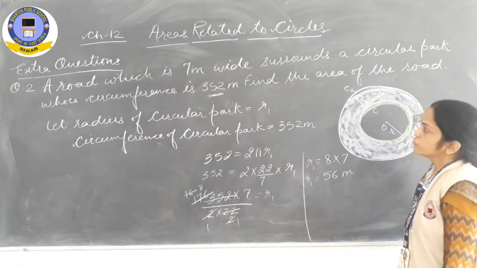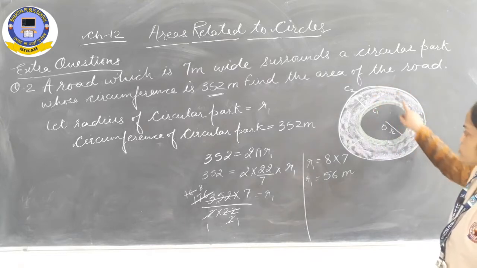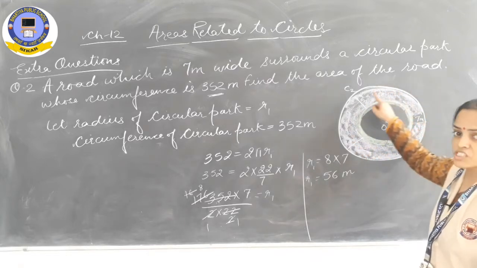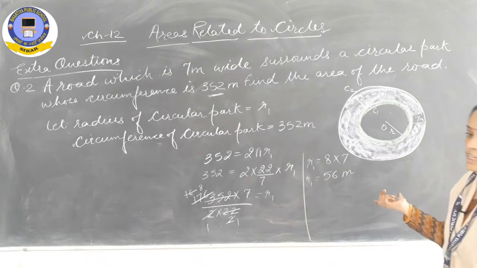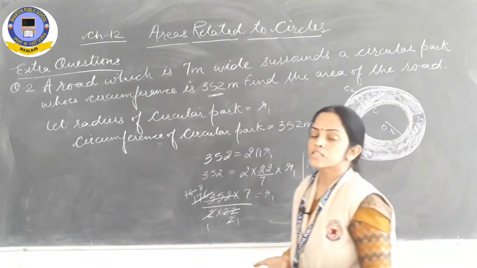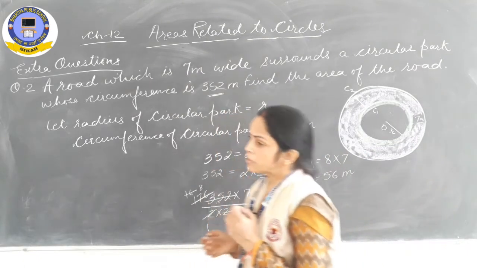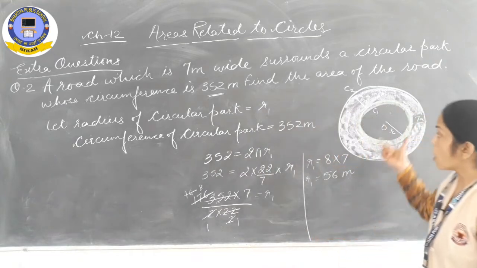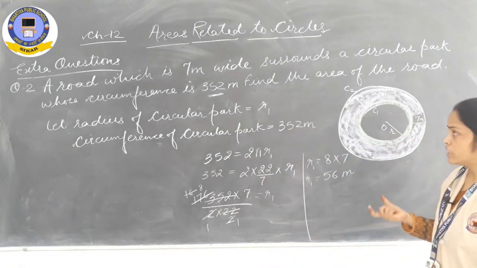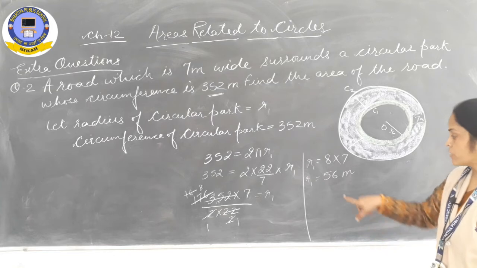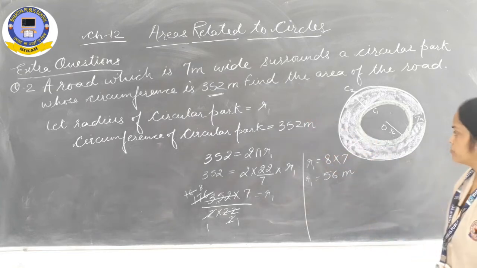Okay. Now we have to find out the area of the road. We need to find the area of the road, which is in the shape of a ring. So the area of the ring is the outer circle's area minus the inner circle's area. But for that we need the outer radius also. We need the radius for C2 also. This is the radius for C1.